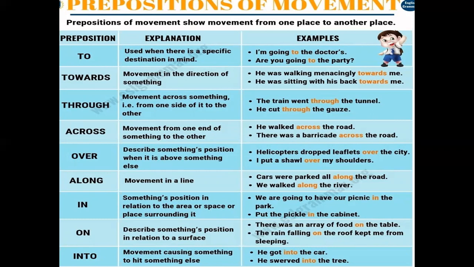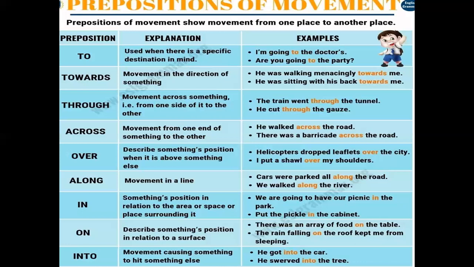Over describes something's position when it is above something else. For example, helicopters drop leaflets over the city. So this is the way we can use over. Along is used when the movement is in a line. Cars were parked all along the road. So this is showing the movement in a line. In is used when something's position is related to the area surrounding it, or a space or a place surrounding it. Like we are going to have our picnic in the park. So park is a place which has a surrounding around it.